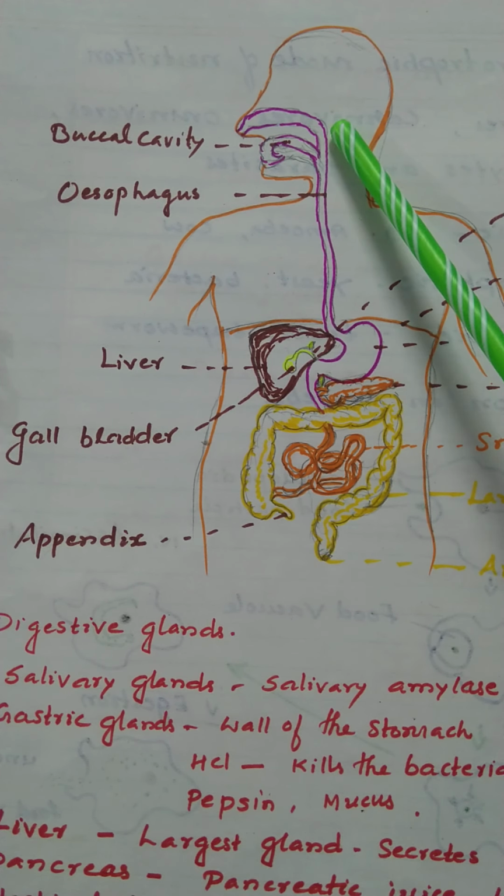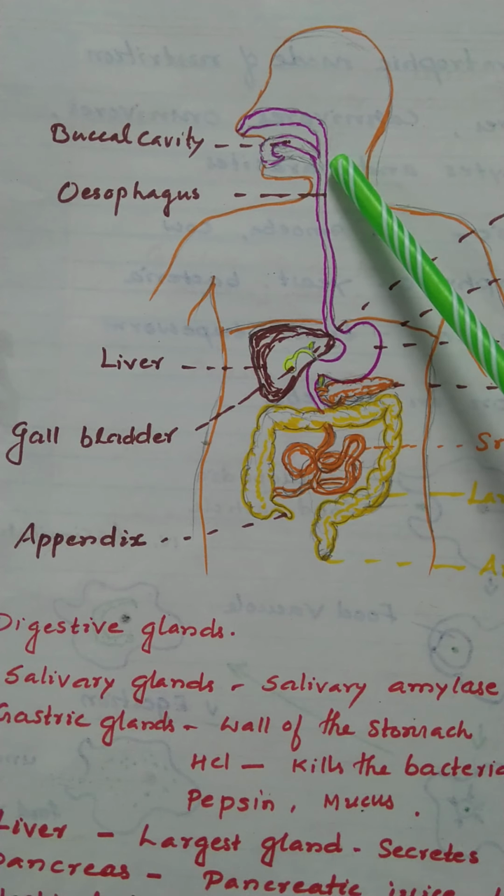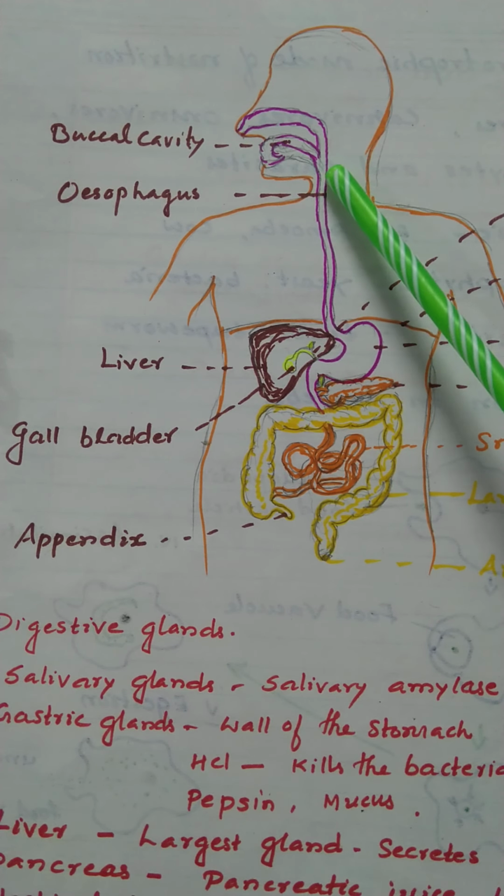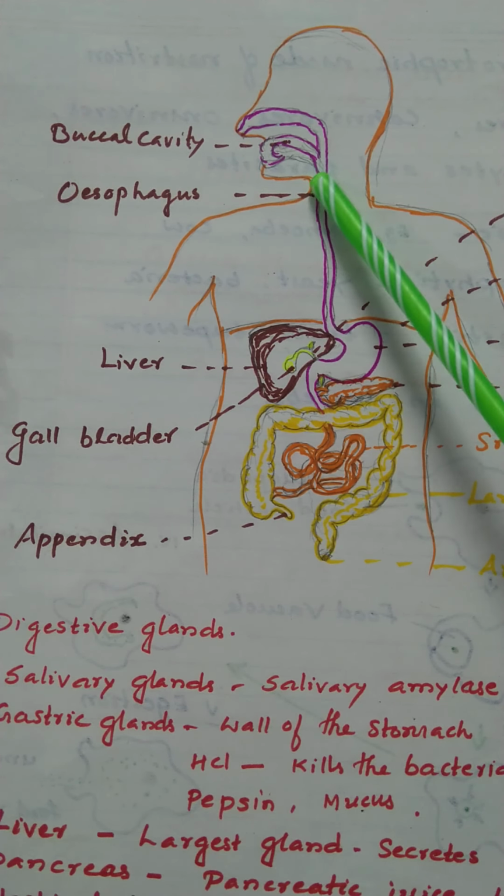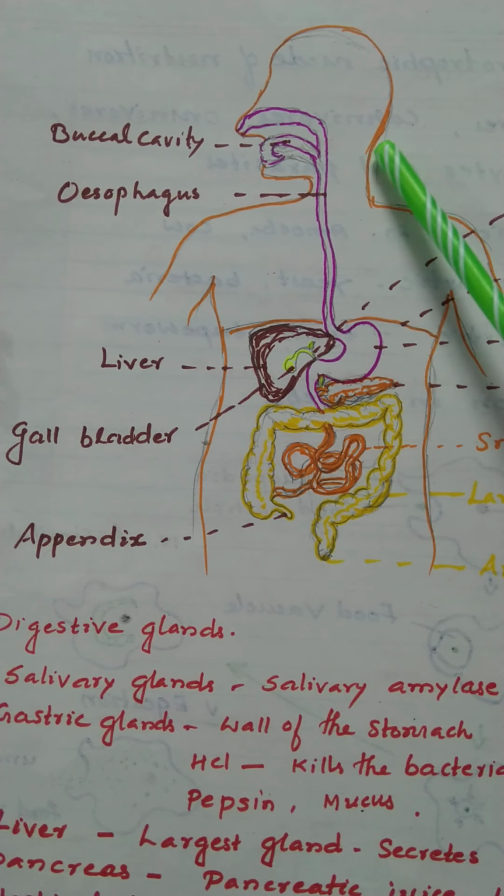Then the mouth. It consists of a muscular organ, the tongue, which has taste buds. With the help of the taste buds we can feel the taste of the food.